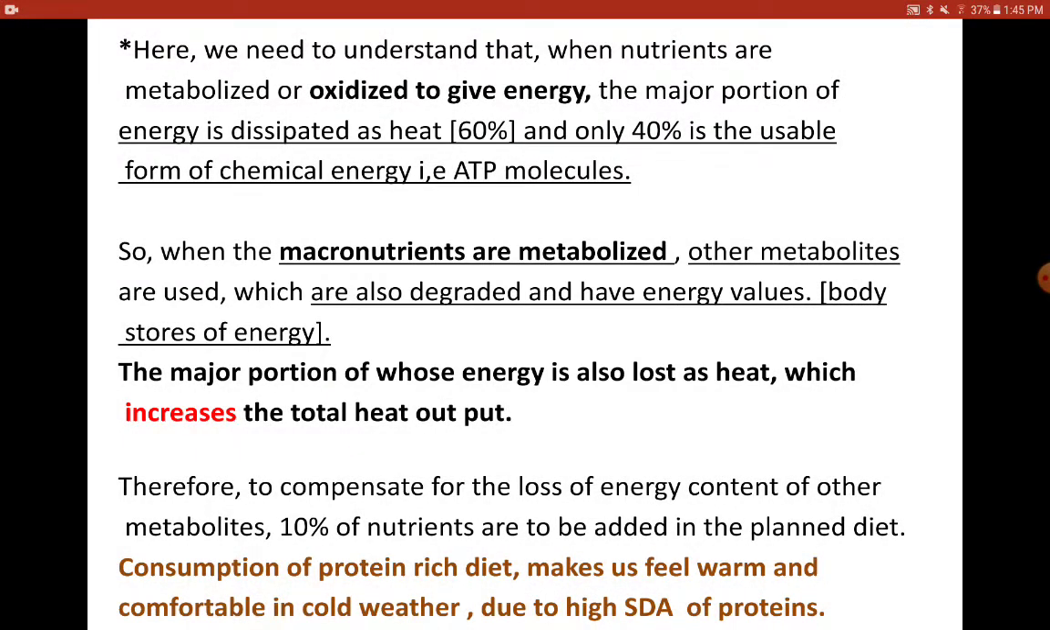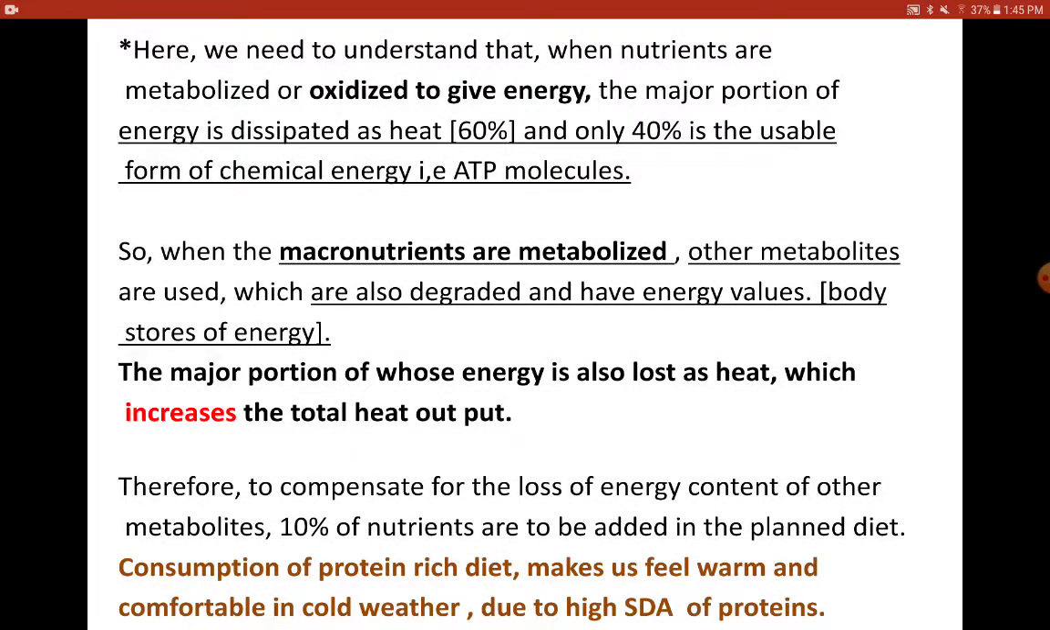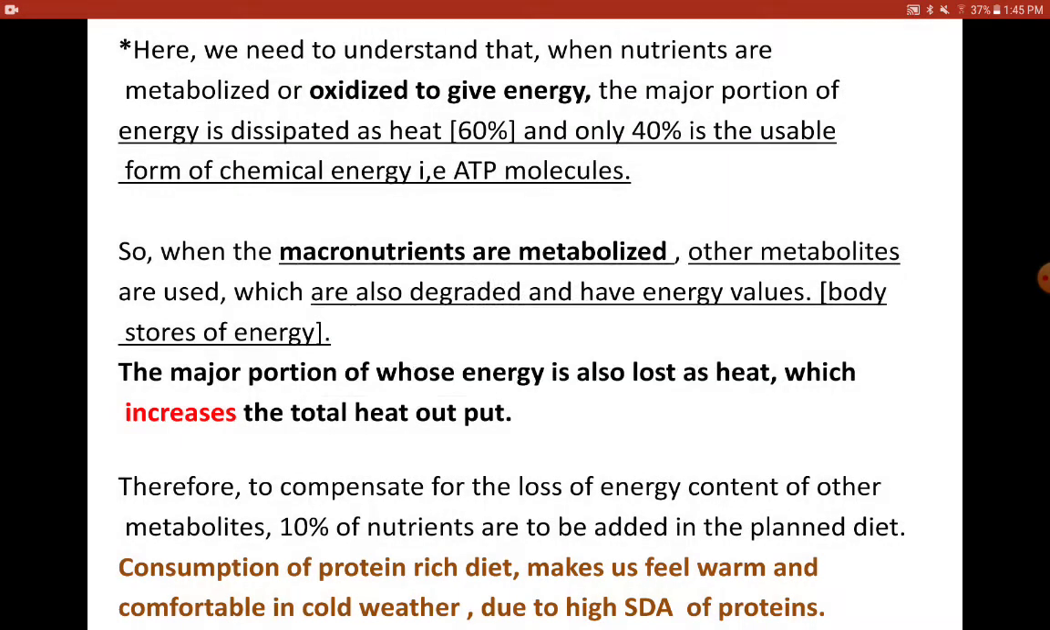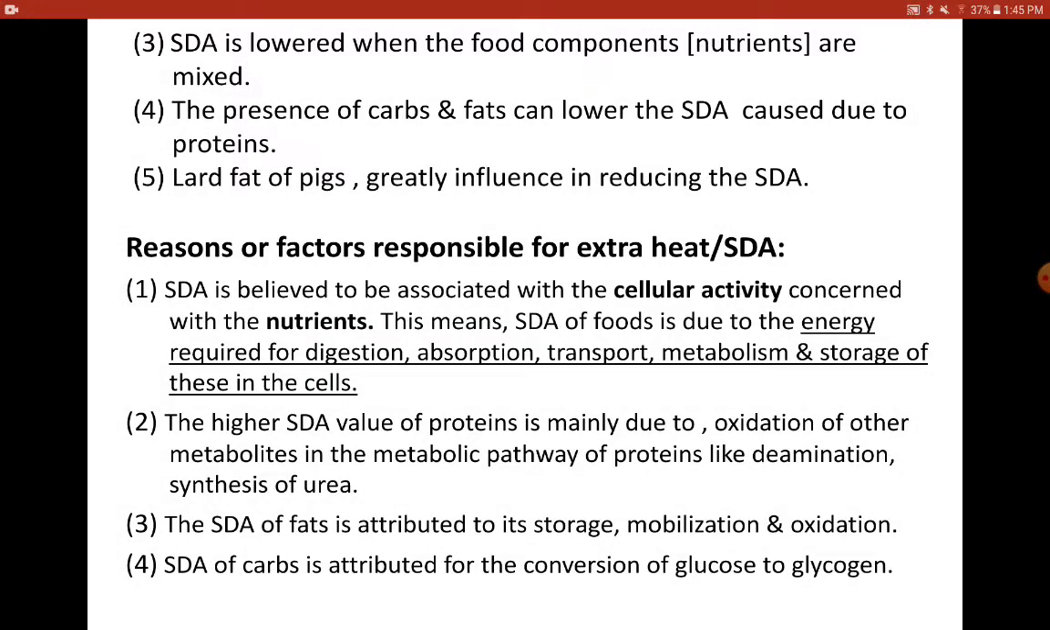Now I hope you understood that when these nutrients, carbohydrates, proteins and fats, are getting metabolized, other components of the cells which do have energy values, when they get burnt or oxidized, are also capable of liberating energy. Those components are also used up in the main nutrients' metabolic pathway, and that's how when carbohydrates are oxidized, the extra heat is liberated, because we have just now seen that the synthesis of glycogen would require so many other metabolites which add up to the energy.